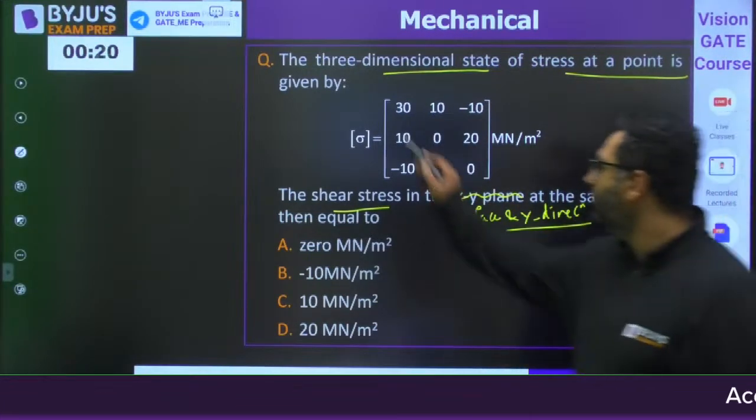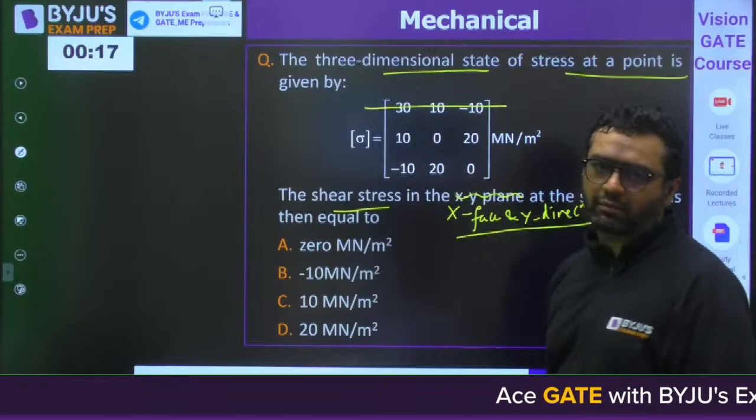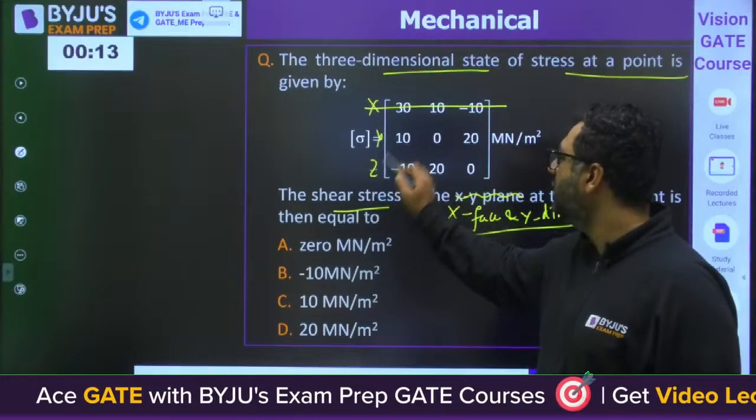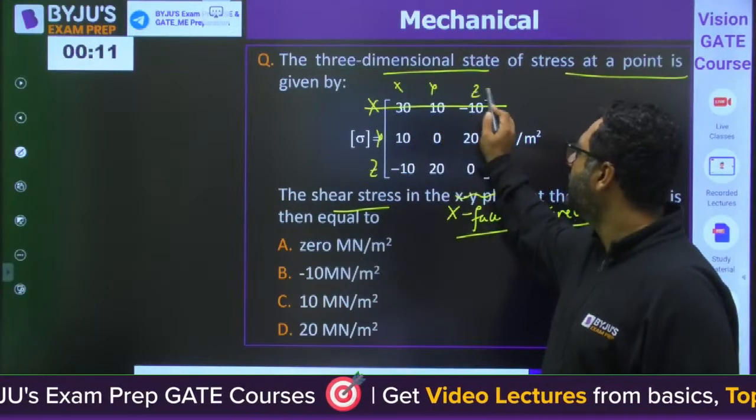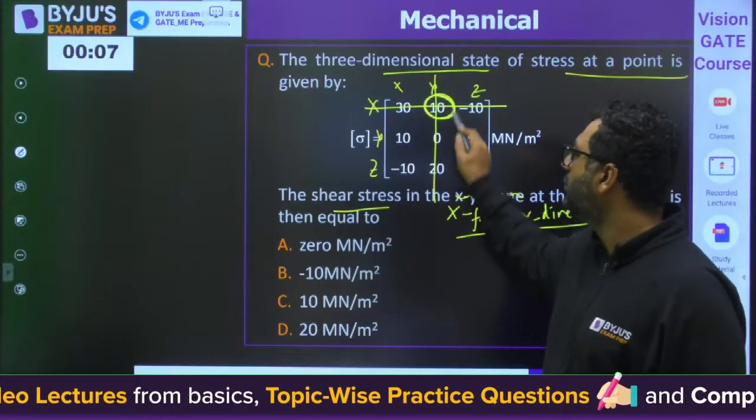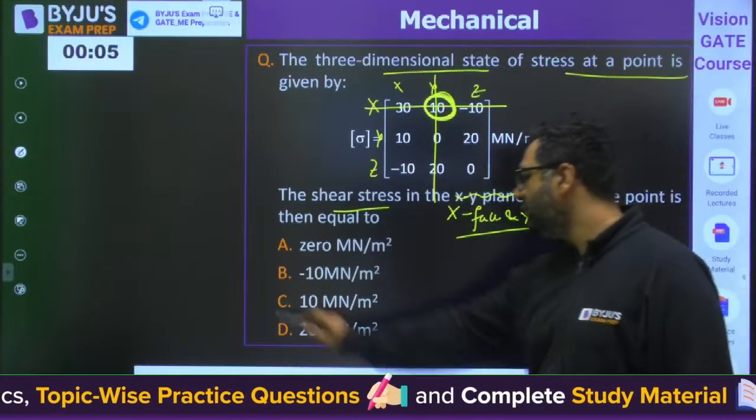If you see, phase is the row number, X, Y, Z, and this column number is Y direction. Answer is C.